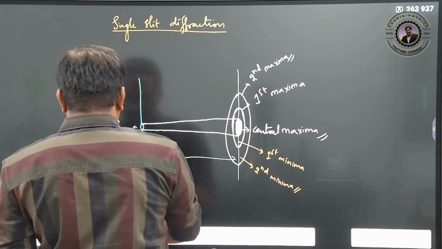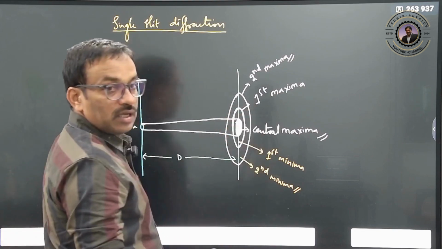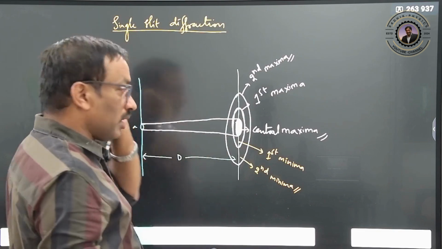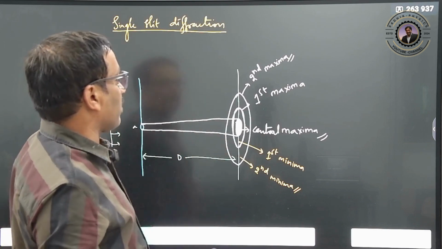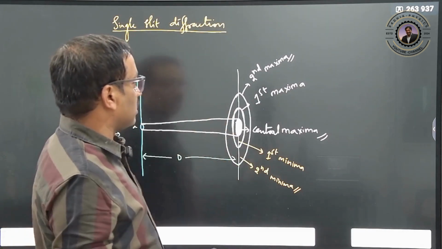How do we calculate the positions of these maxima and minima? Exactly as we did for interference, here also you have to calculate the path difference. By calculating the path difference, you can calculate the first minima, the second minima, the width of the central maxima, all of this.